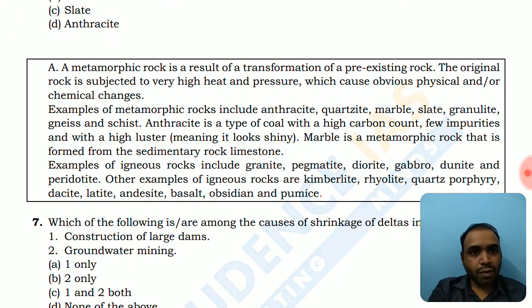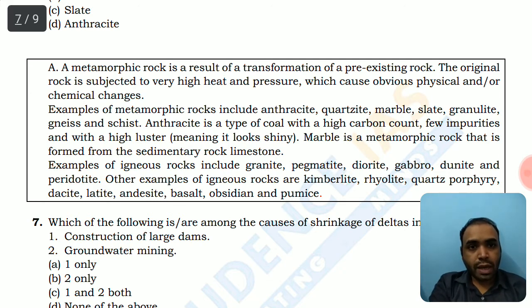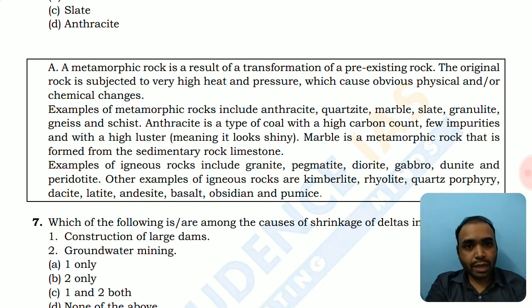Anthracite is a type of coal with a high carbon count. Anthracite coal is one of the purest forms of coal. That is also a metamorphic rock, that is, it has undergone chemical and physical changes in the original rock structure. Marble is a metamorphic rock that is formed from the sedimentary rock limestone. So from sedimentary rocks also there is a formation. And igneous rocks, we have already discussed the formation, that is, they are formed by the cooling of magma and lava.